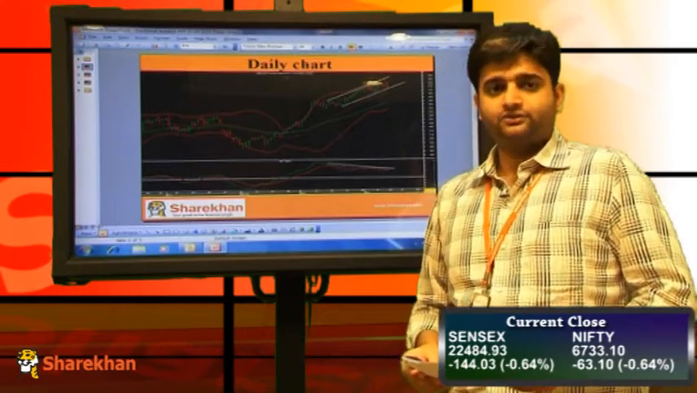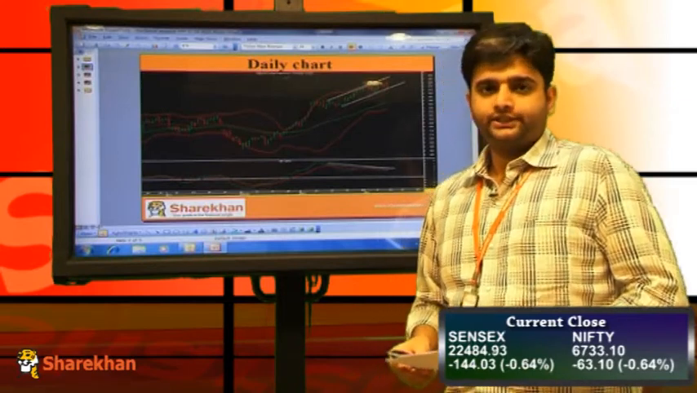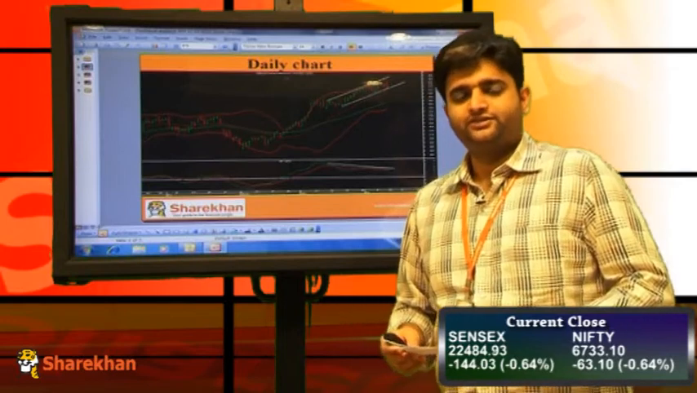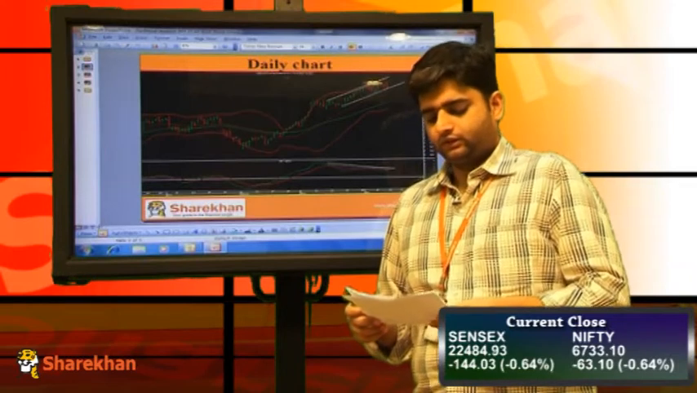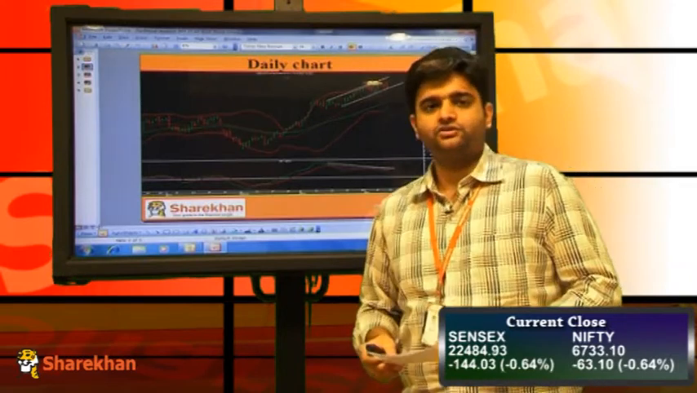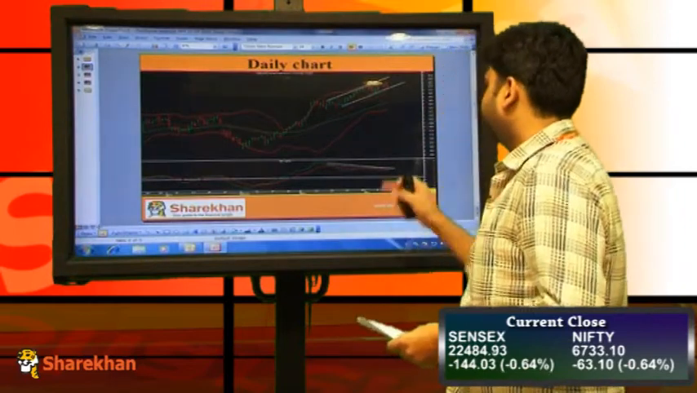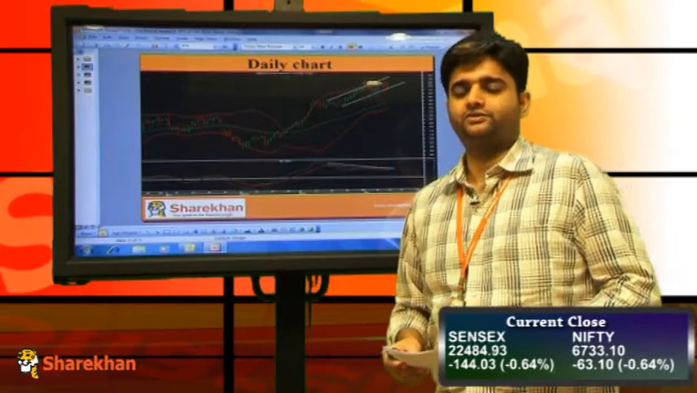Now crucial levels which can act as supports for the Nifty in the coming trading sessions are placed at 6650. 6650 is the 20-day simple moving average, and below that 6527, which is the 40-day exponential moving average. The daily momentum indicator has a negative crossover which supports a negative bias on the markets.